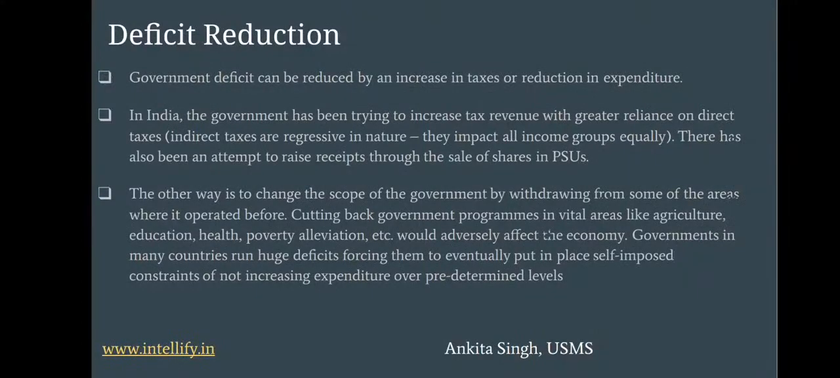Through the previous slides, we have come to the conclusion that the deficit should be reduced. Government reduces the deficits either by increasing taxes or reducing the expenditure. There is mandatory expenditure in areas like education, health, poverty alleviation, and also the government is trying to increase the tax revenue.